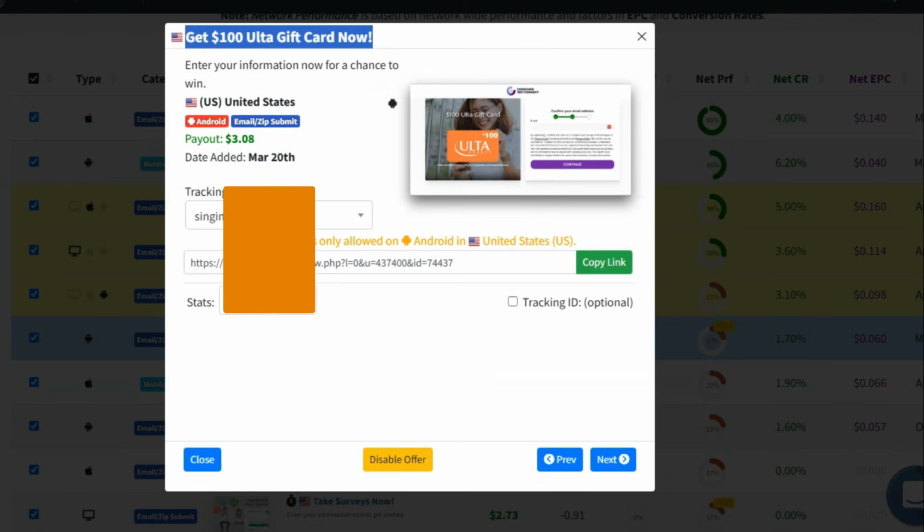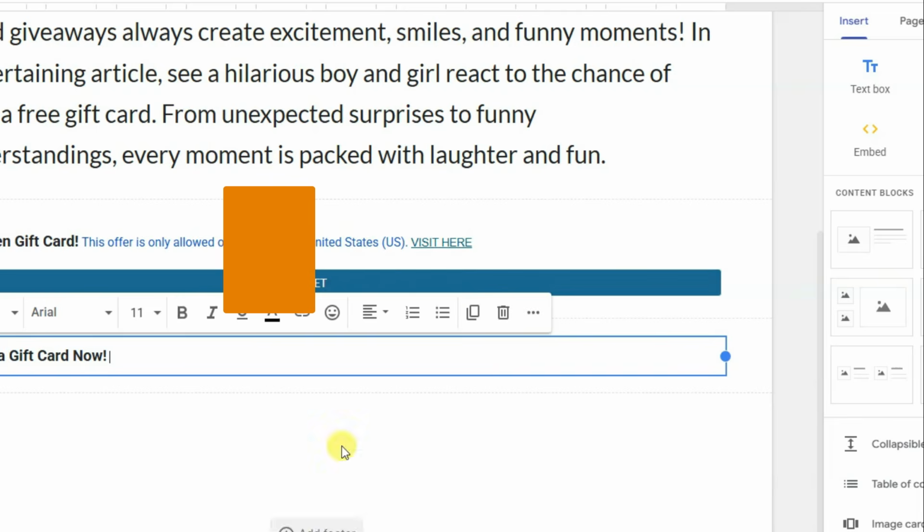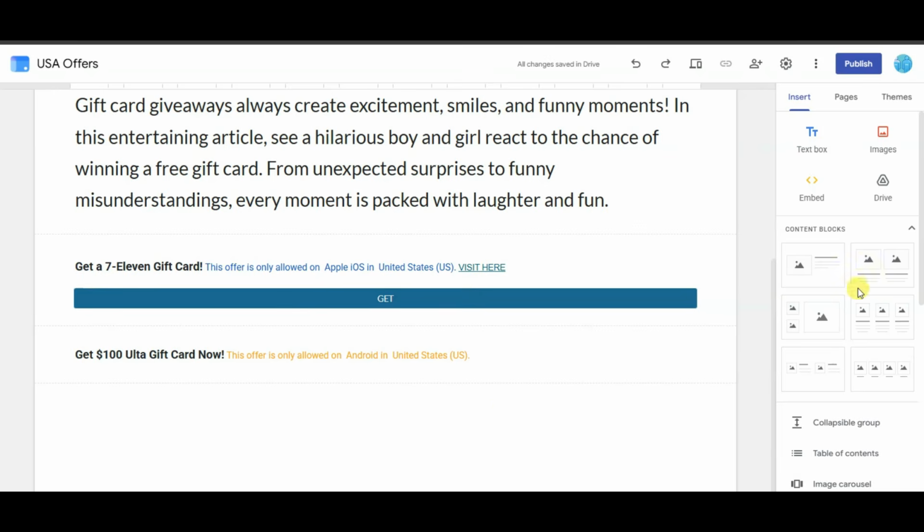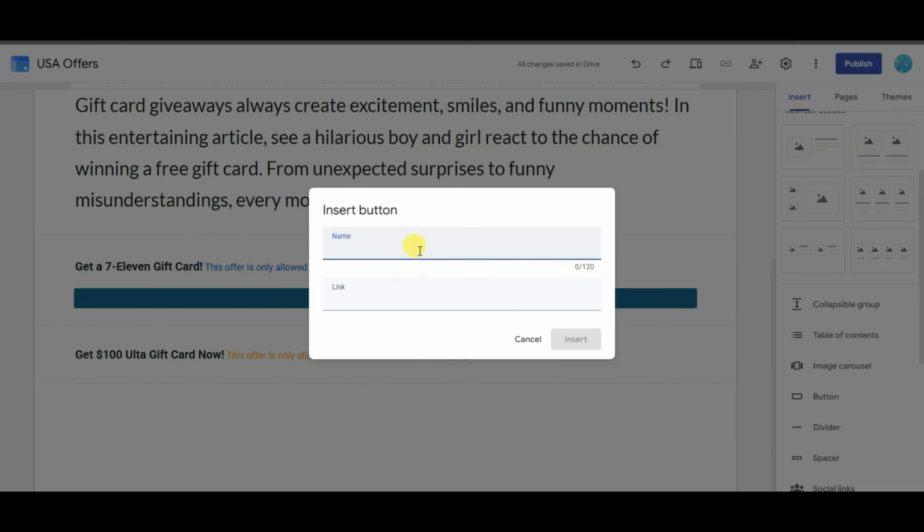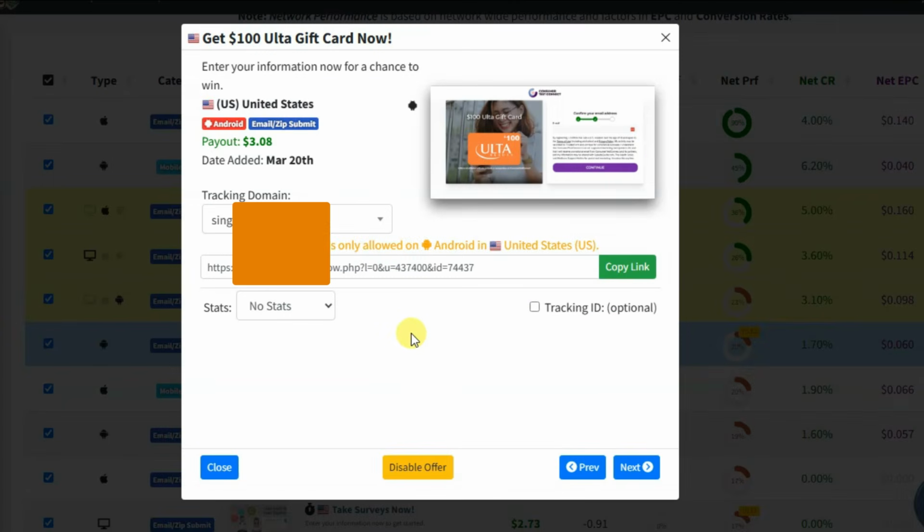Go on CPA Grip. Copy this text. Now you can paste here. Now click on button. You can type your get. Now you can paste your CPA link. Go on CPA Grip network. Here is showing CPA link. Click here to copy this CPA link.